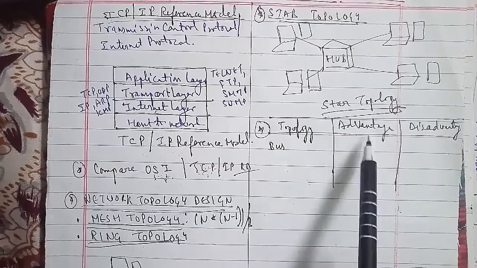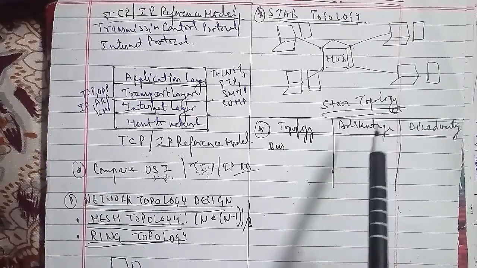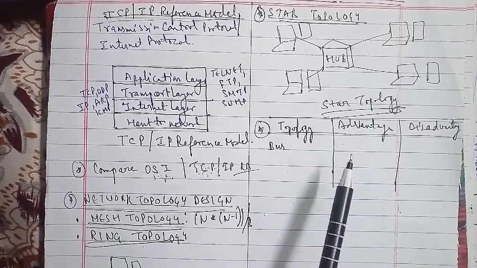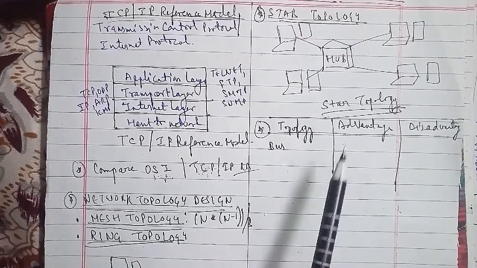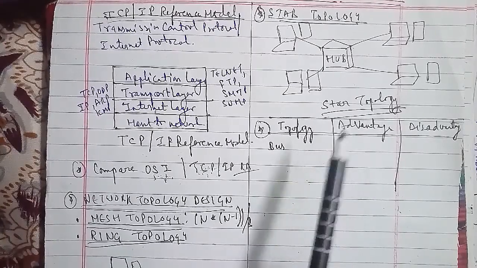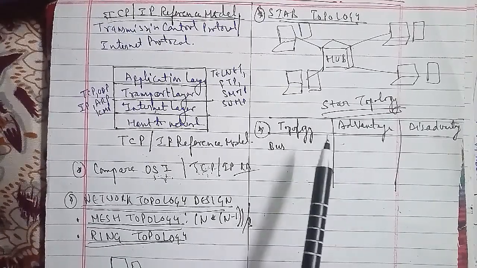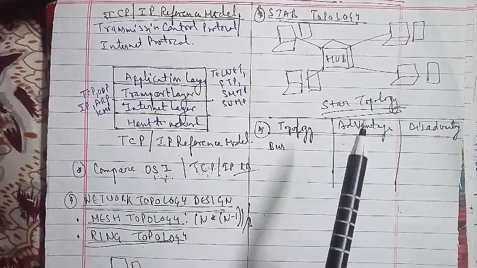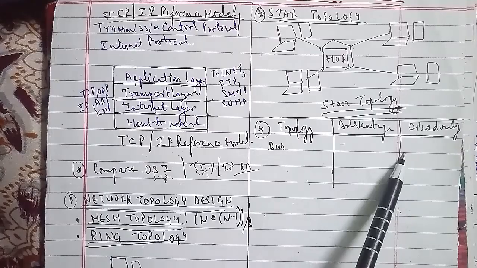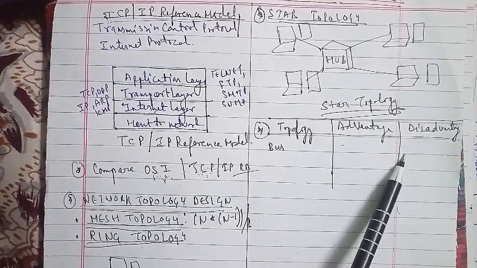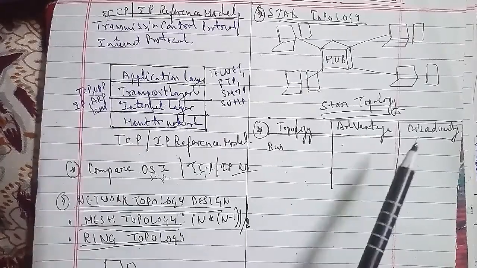The advantages of star topology are, first, that it is easy to modify and add new nodes. The second advantage is that troubleshooting techniques are easy. The third advantage is that failure of any node does not bring down the whole star network.